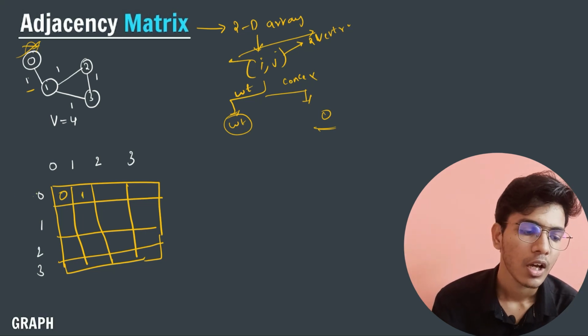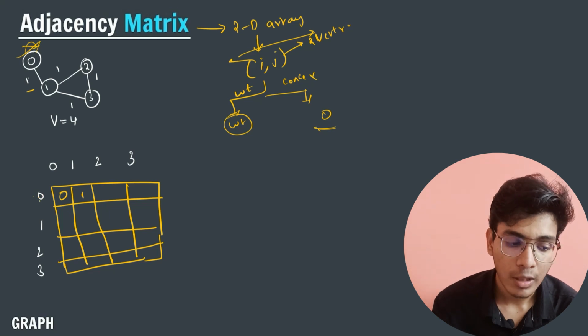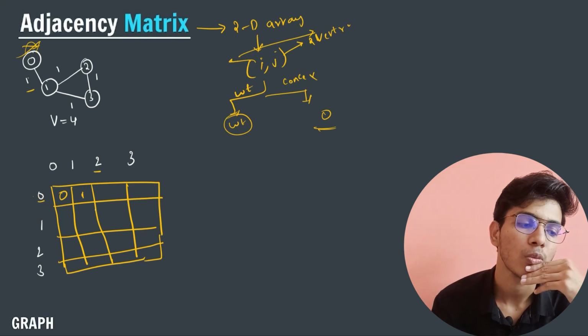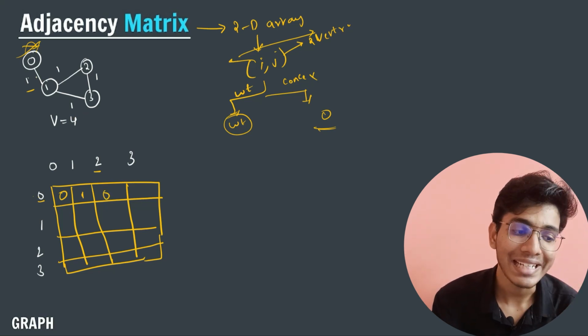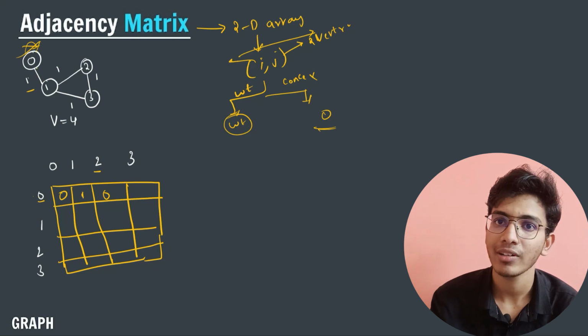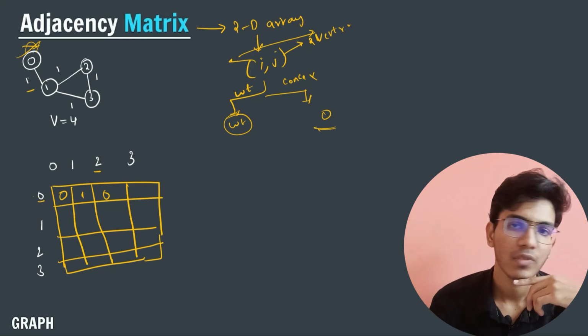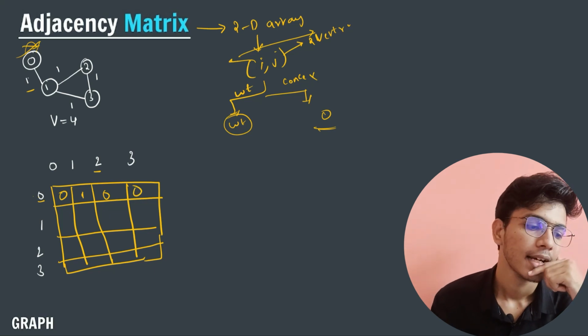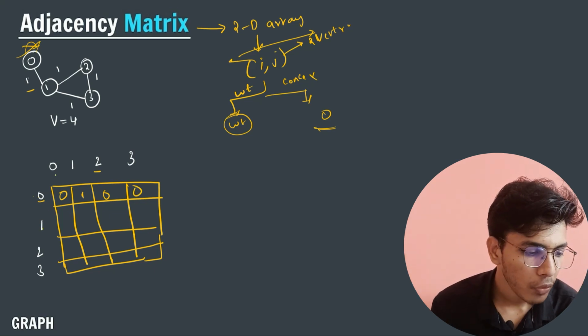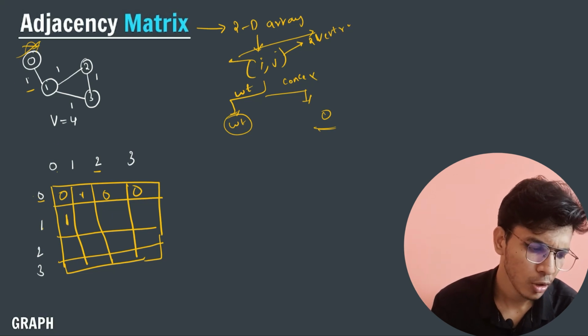After that I will check, is there any connection between node 0 and node 2? You can see that there is no connection. If there is no connection, then store 0. After that, is there any direct connection from node 0 to node 3? No, there is no direct connection. Then I will store 0 here. After that, similarly, for 1 and 0, there is a connection and its value is 1, so I will store 1 here.